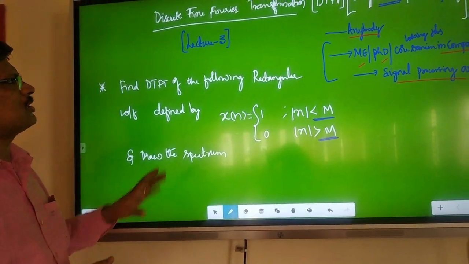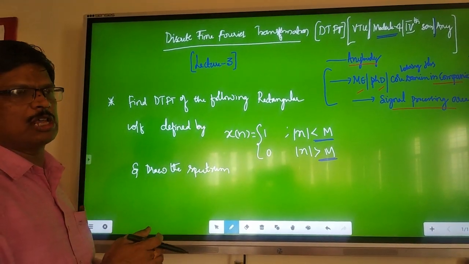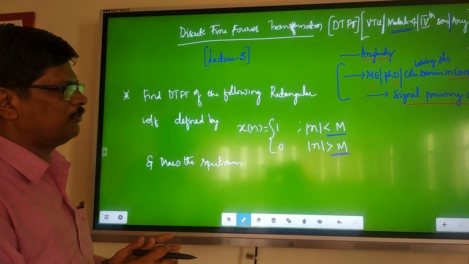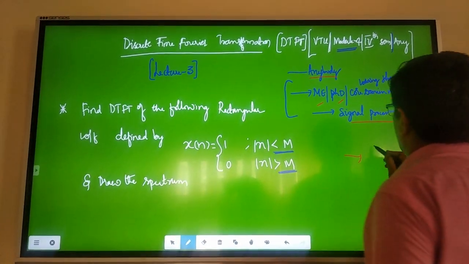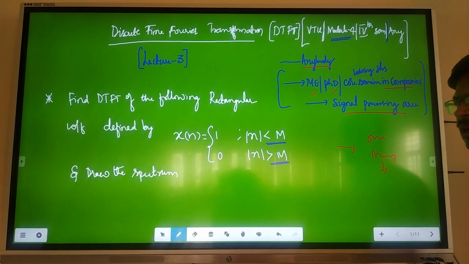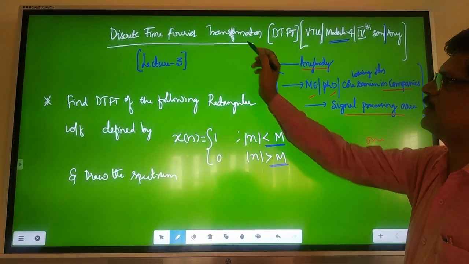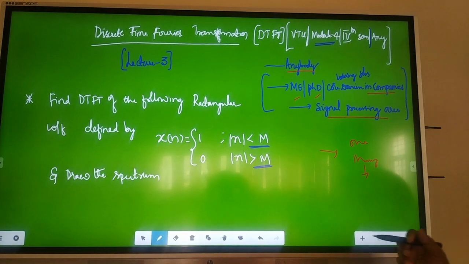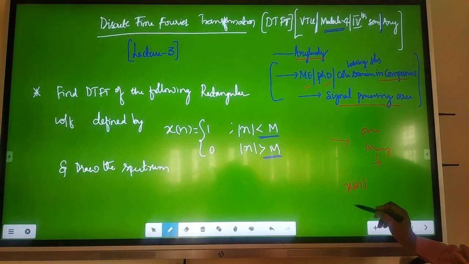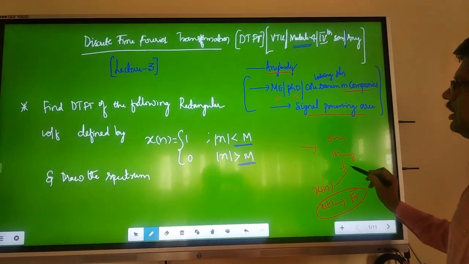In the last two sessions, we have discussed the importance of DTFT and Fourier transforms, and how beautifully this can be applied to today's world for processing many channels instead of one channel. Today we are processing many channels without any error, thanks to Fourier. There we discussed DTFT problems, discrete time Fourier transform problems for continuous signals. If it is for discrete time signals, then this is called the Fourier transform. We'll see the next stuff.